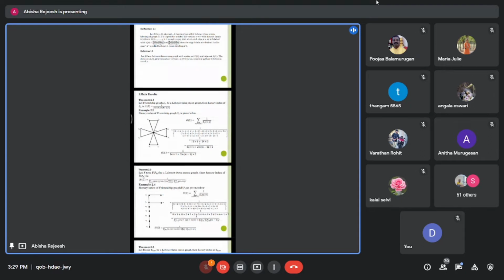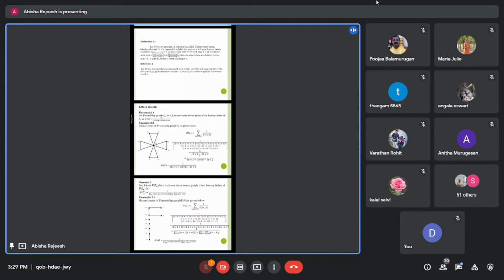We have to find this up to V2m, that is 1 divided by 1, plus 1 divided by 1, plus etcetera, for all pairs. Then the final is 1 divided by 1 into 12, that is 1 twelve times, then 2, twenty-four times. We generalize for F_m: 1 divided by 3m into 1 plus 2m into (m minus 1) into 2. Therefore, H(G) equal to 1 divided by 3m into 1 plus 2m into (m minus 1) into 2.